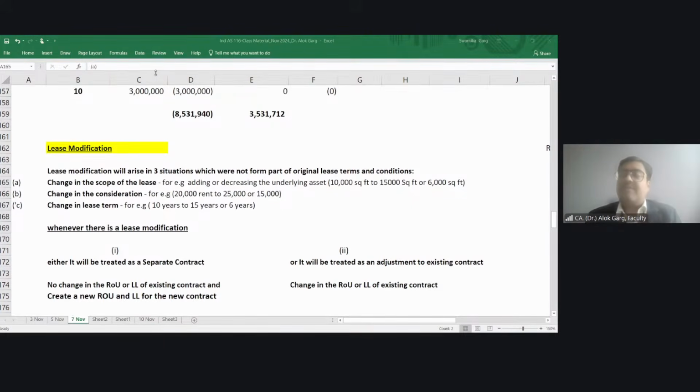So friends, when I was preparing for my CA final, I was living in a flat in Lakshmi Nagar area in Delhi. We were three friends and we had occupied a two-bedroom flat.